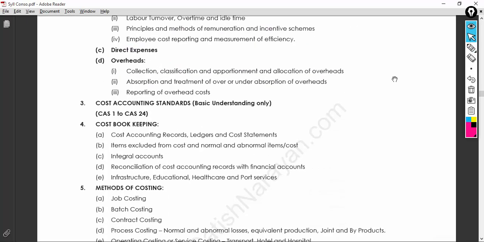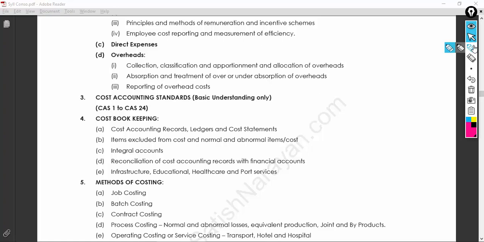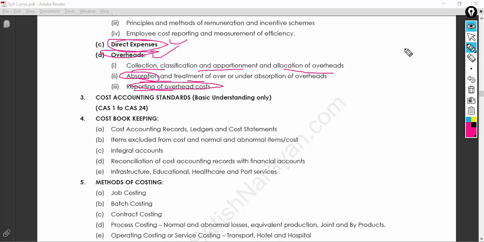Yeah, okay. So then when it comes to the direct expenses, you need to know the basics of the direct expenses. When it comes to the overhead, you also should be knowing about classification, apportionment, allocation of overhead, absorption, treatment. Absorption might be a little confusing, guys, but you just need to read and understand how absorption costing works in the business environment. Yeah, so reporting out the overhead cost. Perfect, done.